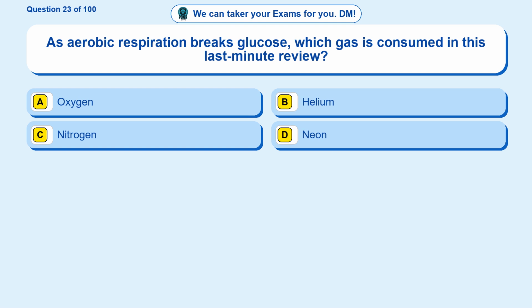Question 23. As aerobic respiration breaks glucose, which gas is consumed in this last-minute review? Option A, oxygen. Option B, helium. Option C, nitrogen. Option D, neon. The correct answer is option A.